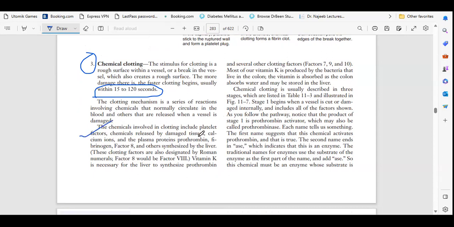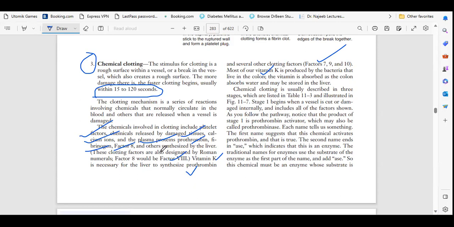The chemicals involved in clotting are platelet factors, chemicals released by the damaged tissue, calcium ions, and the plasma proteins prothrombin, fibrinogen, factor 8, and others synthesized by the liver. These clotting factors are also designated by Roman numerals, like factor VIII. Vitamin K is necessary for the liver to synthesize prothrombin and several other clotting factors: 7, 9, and 10. Most of our vitamin K is produced by bacteria that live in the colon. The vitamin is absorbed as the colon absorbs water and may be stored in the liver.